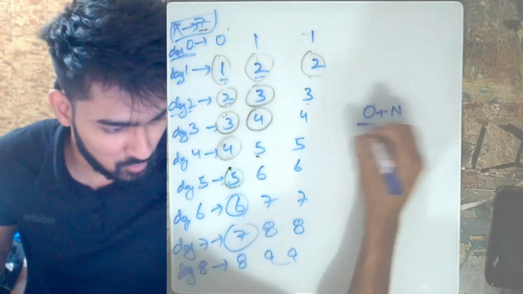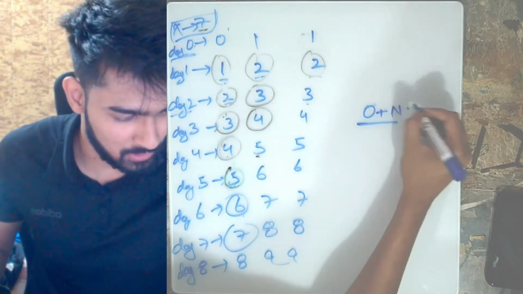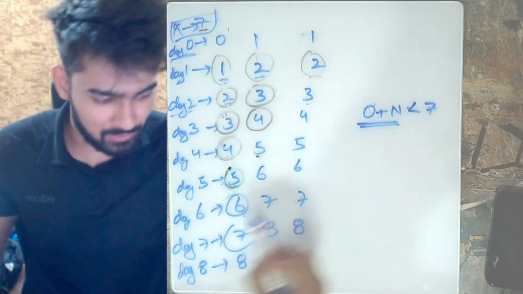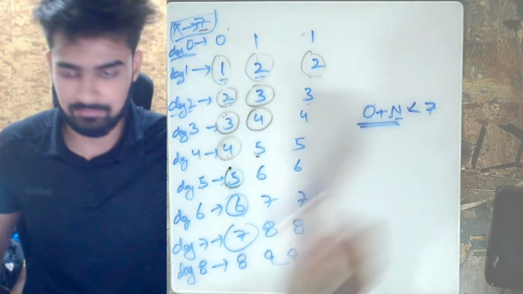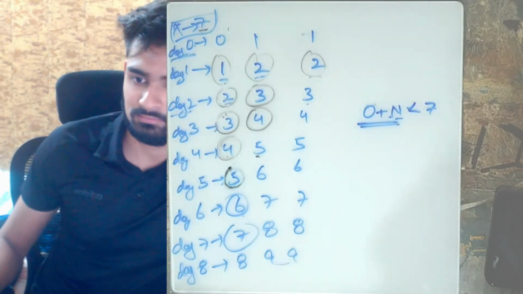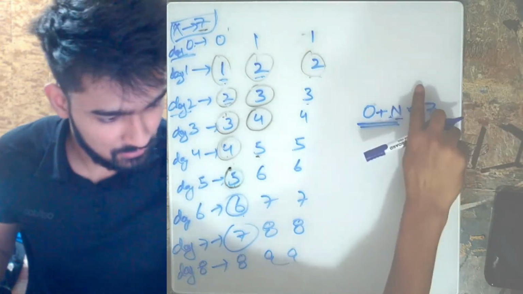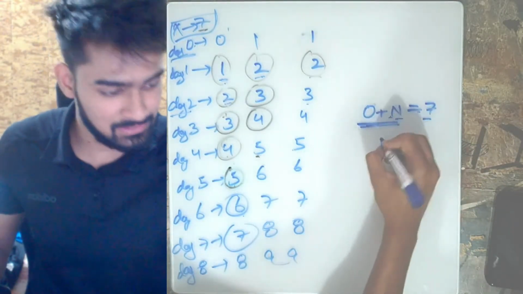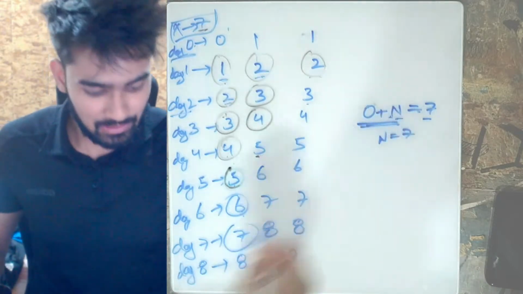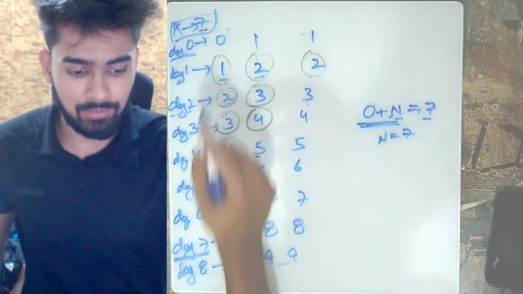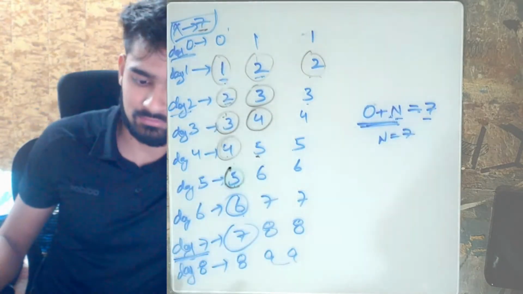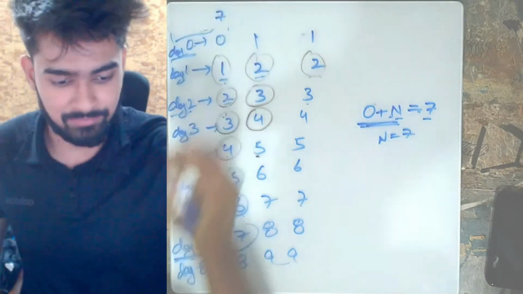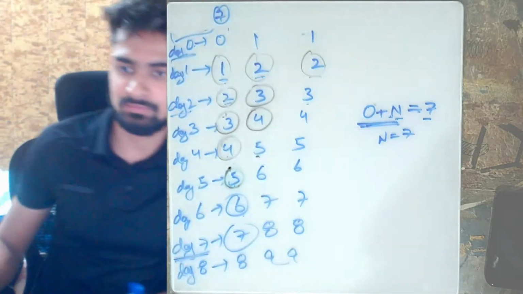If this total value is less than or equal to 7, that means I am able to buy this packet of sugar on the nth day. That means the maximum is when they are equal, that means n is equal to 7. That means till the 7th day I am able to buy my first packet of sugar. That means I can buy this first packet 7 times.